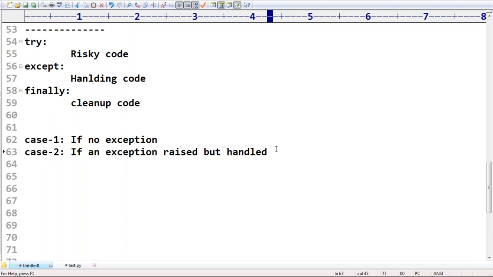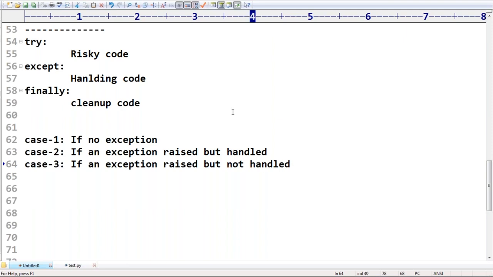Okay. Case 3. What is the case 3? What is the remaining case? If there is no exception, completed. Sir, if an exception rises and handled, completed. What is the next one? If an exception rises, but not handled. Are you getting?